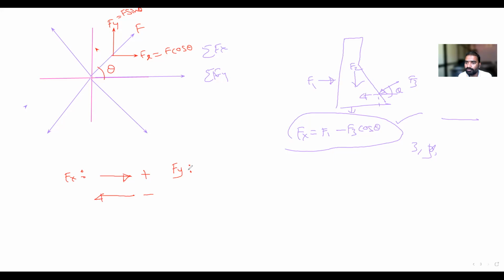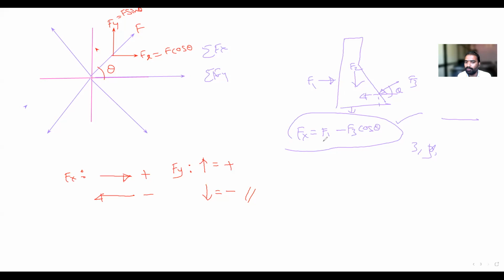Then Fy. Fy means the force which is moving along the vertical direction. Vertical may be upward or downward. Upward I have taken as the positive convention, so downward I take as negative. Whenever I am explaining the class, you may not be attentive, so if you have any doubt, you have to go through the video once again.